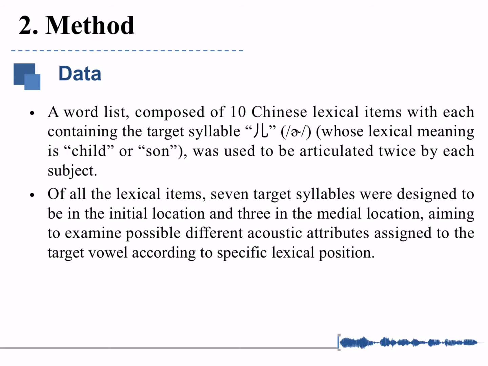The second part is the method. A word list composed of 10 Chinese lexical items, each containing the target syllable, was used to be articulated twice by each subject. Of all the lexical items, 7 target syllables were designed to be in the initial location and 3 in the medial location, aiming to examine possible different acoustic attributes assigned to the target vowel according to